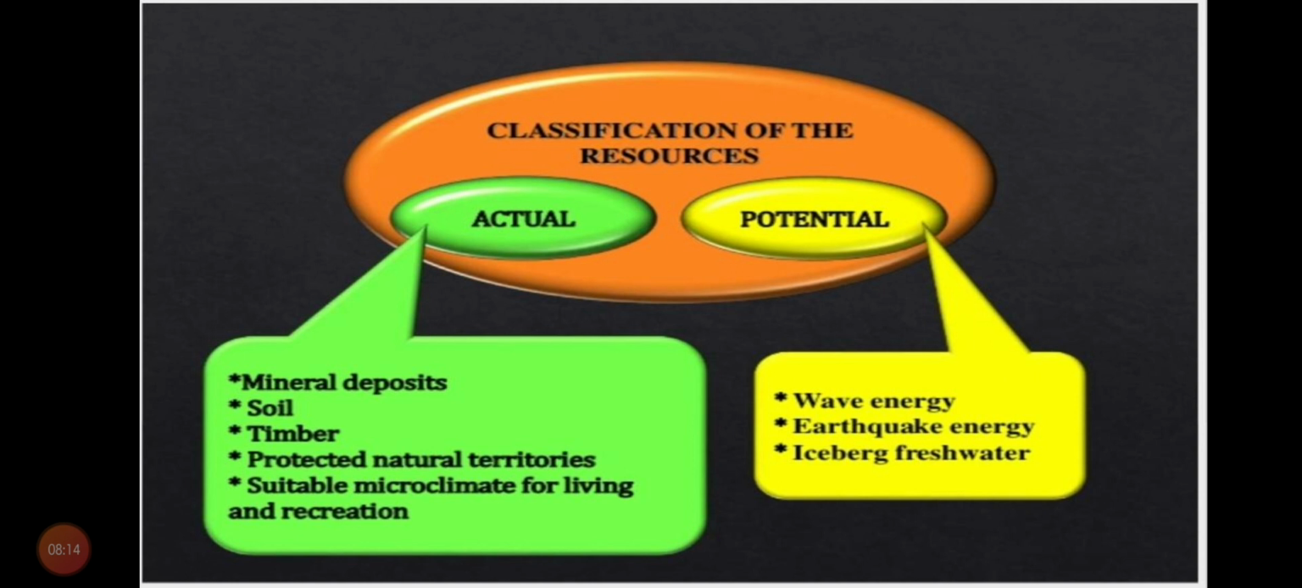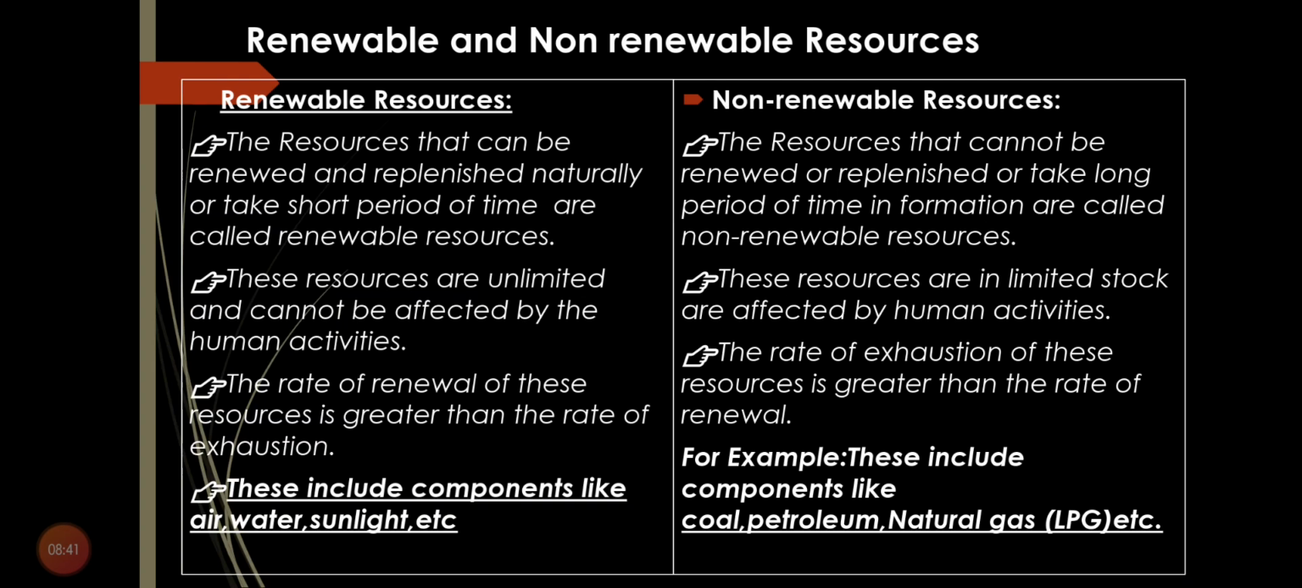those resources. So in actual, it is mineral deposits, soil, timber, protected natural territories, suitable microclimate for living and recreation. In potential, you can say wave energy, earthquake energy, geothermal energy also, icebergs, fresh water. So there are some resources that we can use, but still we do not know how to utilize them. So here actual and potential is done.